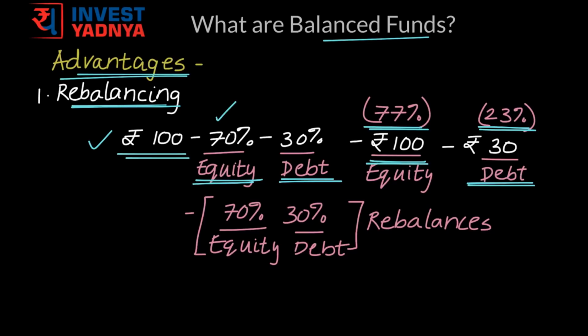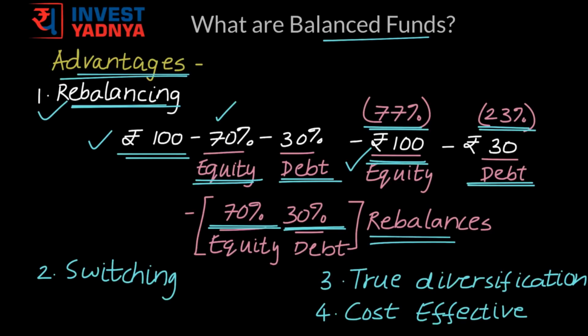So, in this case, equity has gone up. So, he would sell a certain portion of equity to bring it back again to 70%. And whatever profits were booked, he would invest into debt to bring it back again to 30%. So this is what is called as rebalancing. So in case of hybrid funds, rebalancing happens automatically of your portfolio without you having to worry about it.